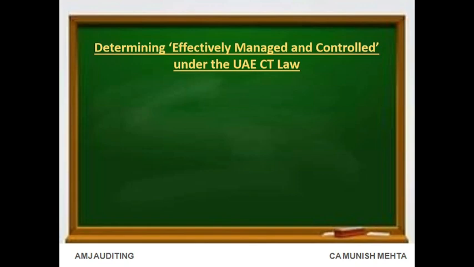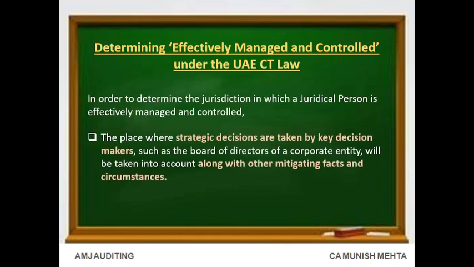Determining effectively managed and controlled under the UAE CT law. In order to determine the jurisdiction in which a juridical person is effectively managed and controlled, the place where strategic decisions are taken by key decision makers, such as the board of directors of a corporate entity, will be taken into account along with other mitigating facts and circumstances.